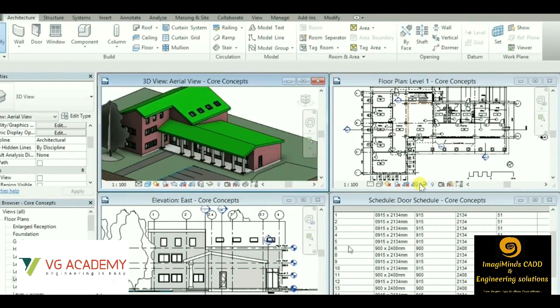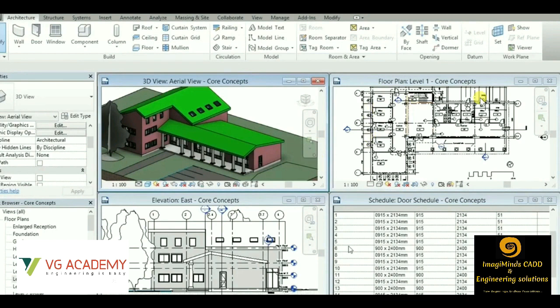With Revit, I have already created a planning. You can see the plan, the elevation of the building, and the respective 3D as well. I want to show you the difference between AutoCAD and Revit. Actually, the concept goes like this: AutoCAD is used by drafters and Revit is used by engineers. Once again, I'll repeat: AutoCAD is used by drafters and Revit is used by engineers.